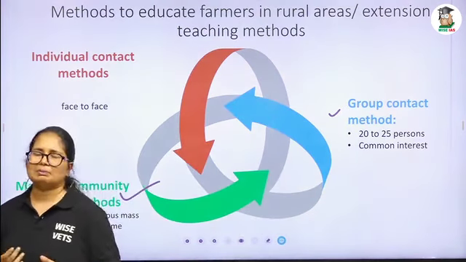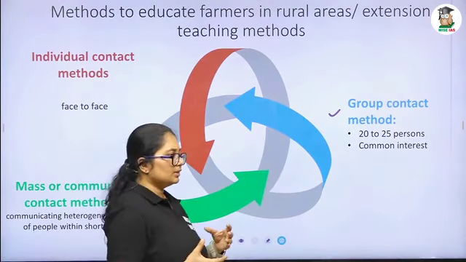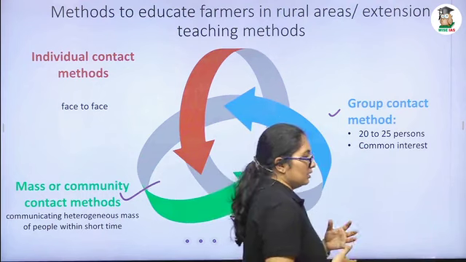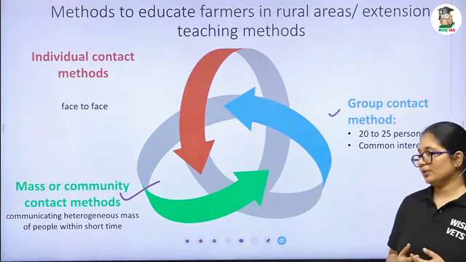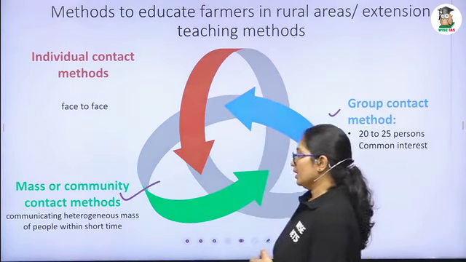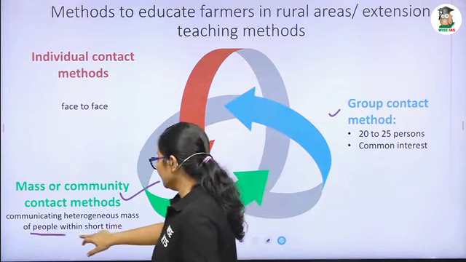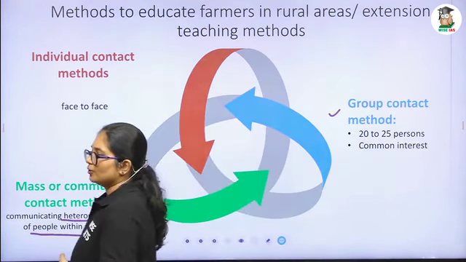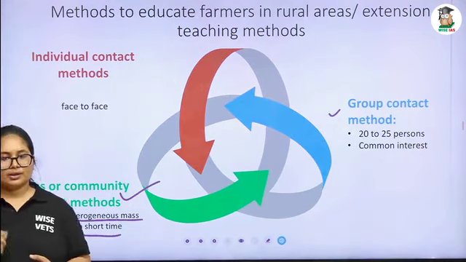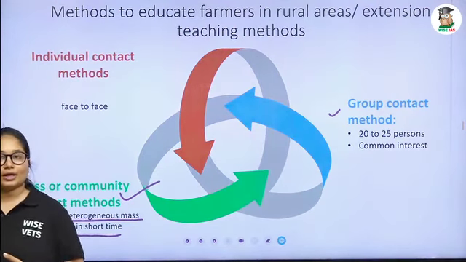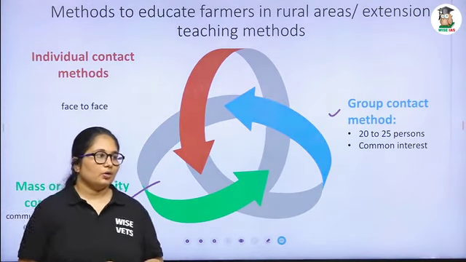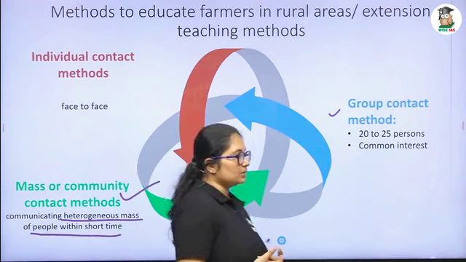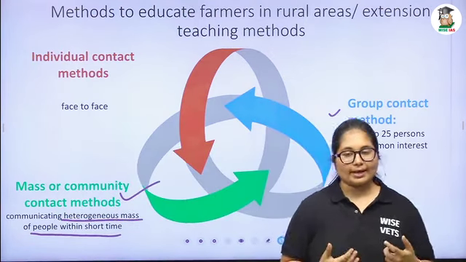What do you mean by community contact? At a single time, we are addressing a heterogeneous population, and in a short time we are meeting with a heterogeneous mass of population. For example, you are uploading a YouTube video, say that you have 1 million followers or subscribers. How much more accessibility will it get?